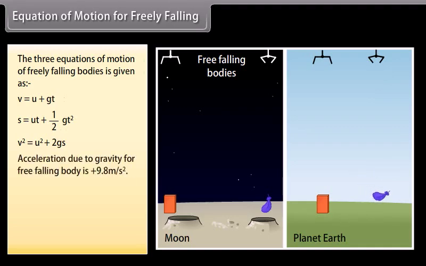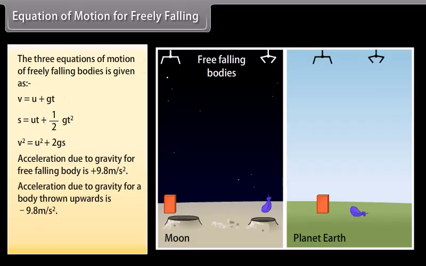Acceleration due to gravity for a freely falling body is plus 9.8 meters per second square. Acceleration due to gravity for a body thrown upwards is minus 9.8 meters per second square. Weight of an object on the moon is 1/6th.